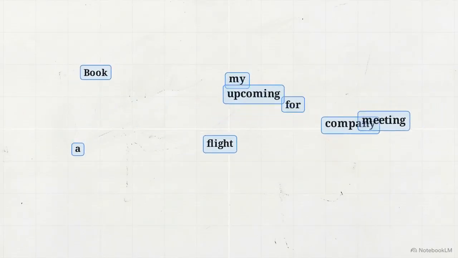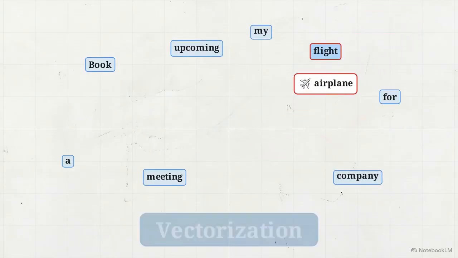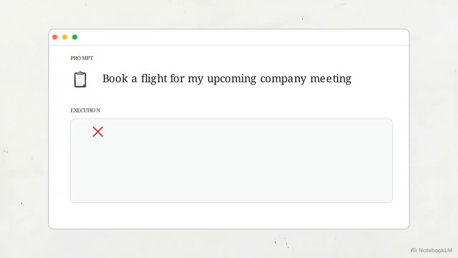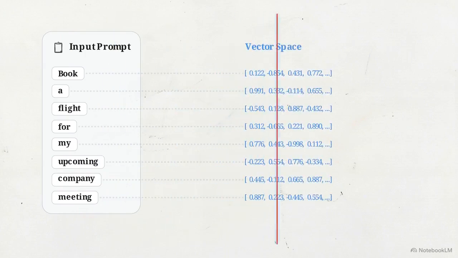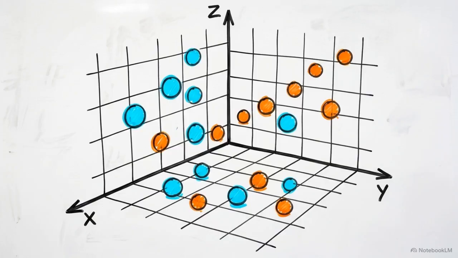Plotted on a mathematical grid, related words like flight and airplane group tightly together. This is vectorization. At this point, the AI hasn't solved our problem. What it has done is successfully translate our human language into a mathematical format that the machine can actually process. Now, the system has a pile of mathematical coordinates. The challenge is figuring out which of those words matter most to the overall meaning of our request.